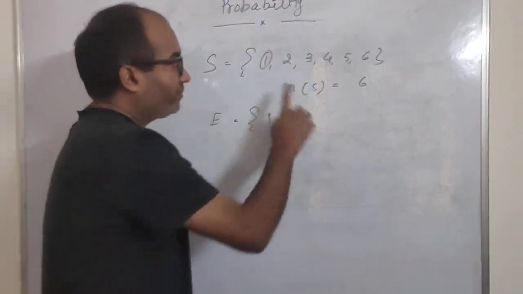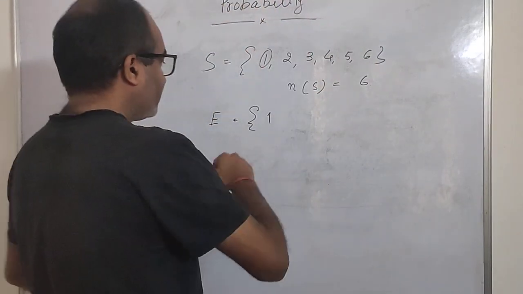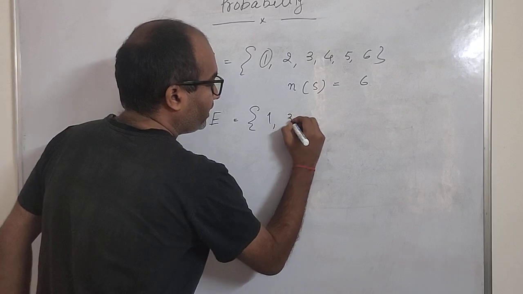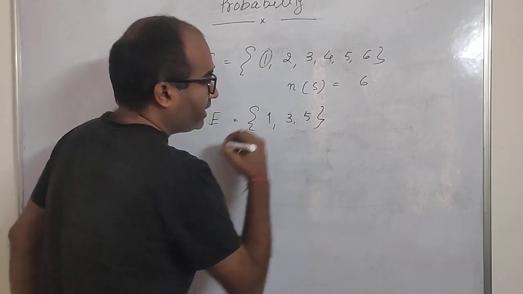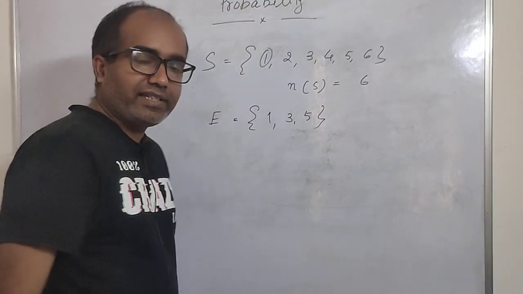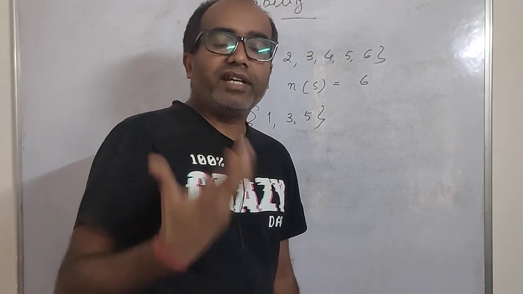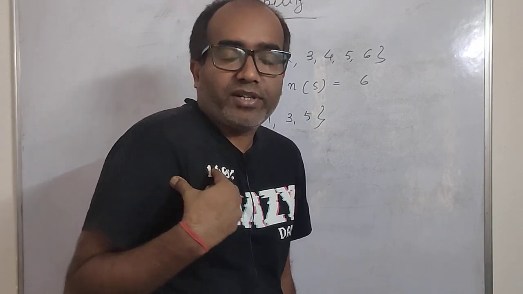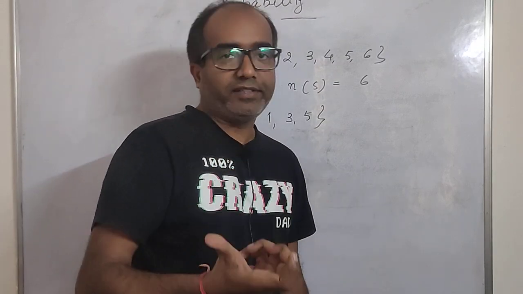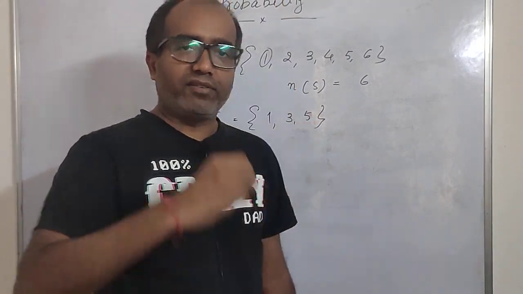So in that case, the sample space has all the possibilities 1, 2, 3, 4, 5, 6, and now the event space will contain 1, 3 and 5. These are the odd elements, so I have added all these into the event space, because my event is that I should get an odd number whenever I throw a die, and that odd number can be anything, 1, 3 or 5.